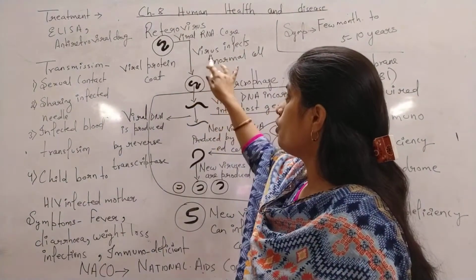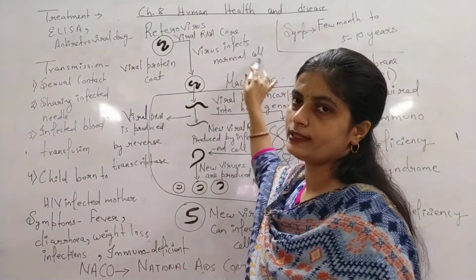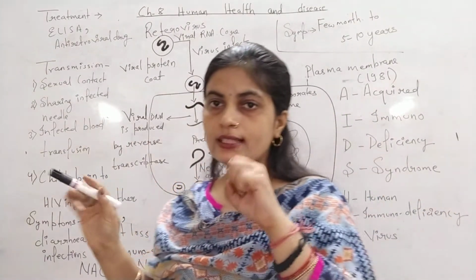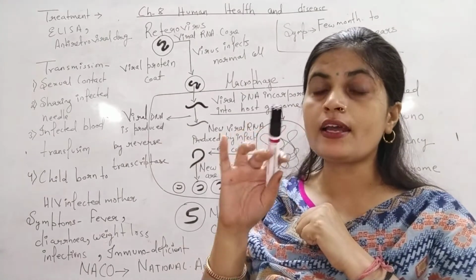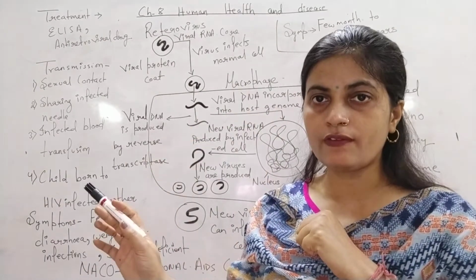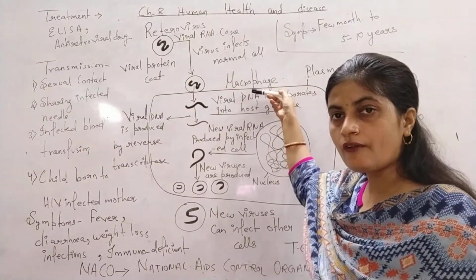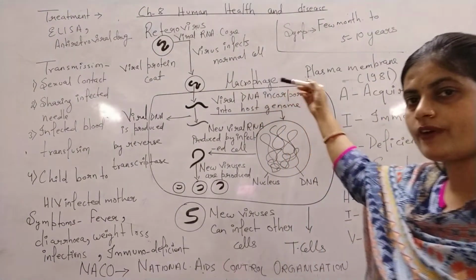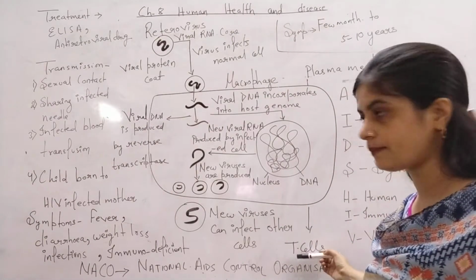What happens here? The virus infects a normal cell. Anyhow, if the virus has reached the cell, it will infect the cell. Which cells are affected by the HIV virus? It is written here: macrophages, and after infecting macrophages, they infect T helper cells or T lymphocytes.